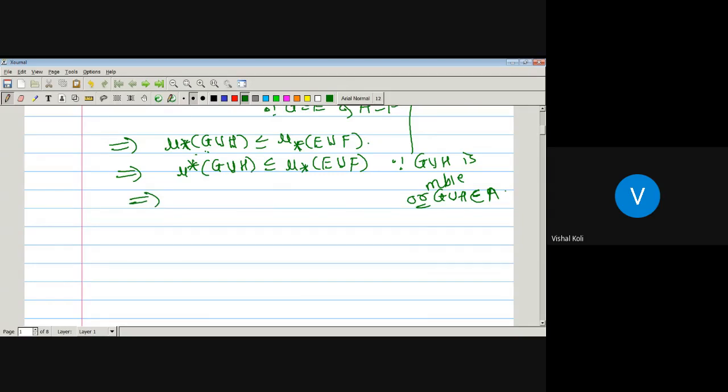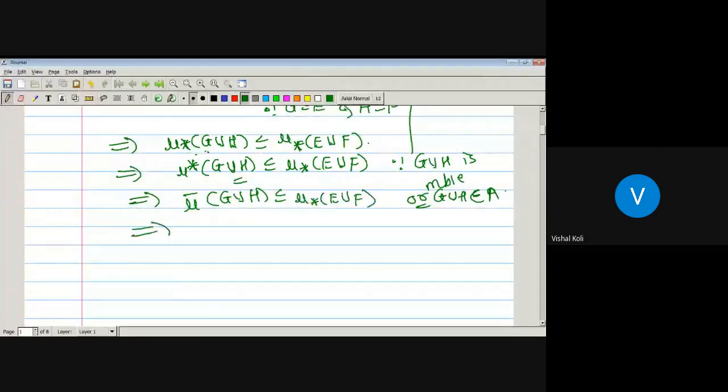As G and H are measurable, G union H is also measurable, so mu star of G union H is nothing but mu bar. So mu bar of G union H is less than or equal to the inner measure of E union F.